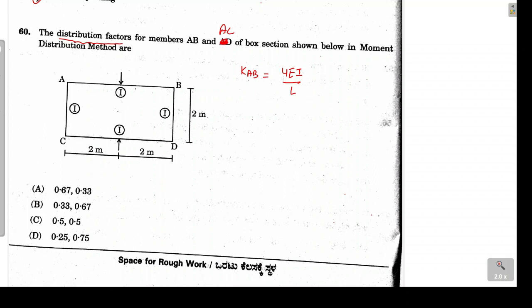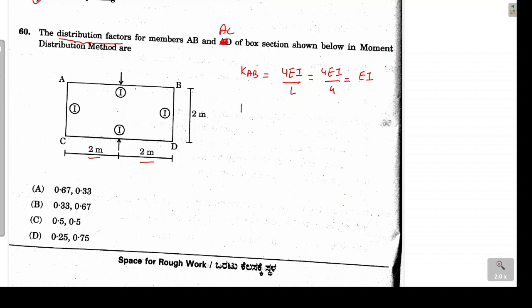Because for member AB, the far end is joint B, which is a rigid joint. So for rigid joint, the stiffness is given as 4EI by L, and the L value we know. The AB member total length is how much? 2 meter plus 2 meter, that is 4 meter. So let's substitute the value. 4EI divided by 4, which is equal to EI.